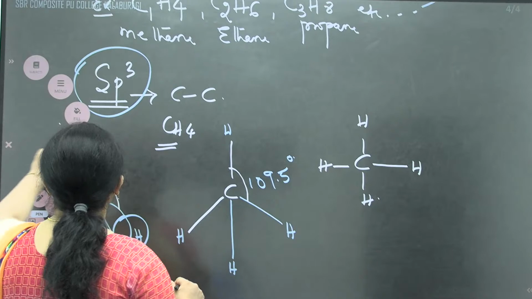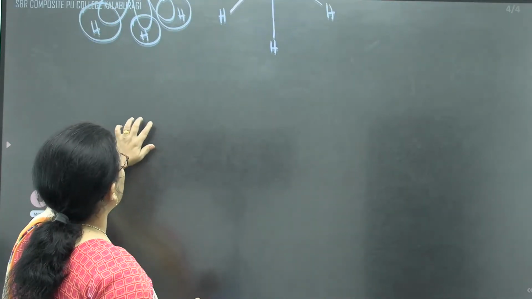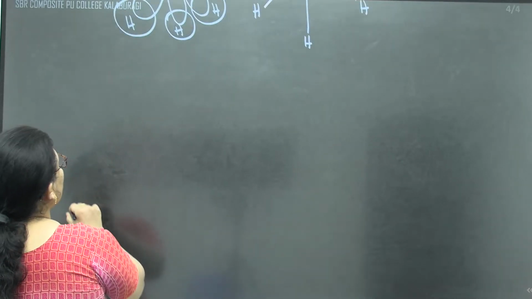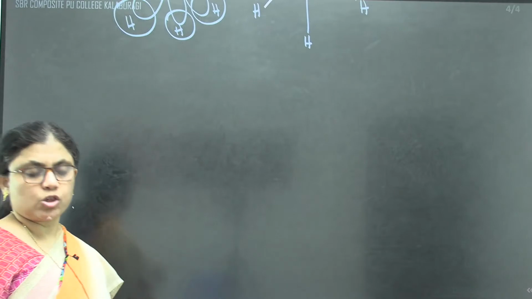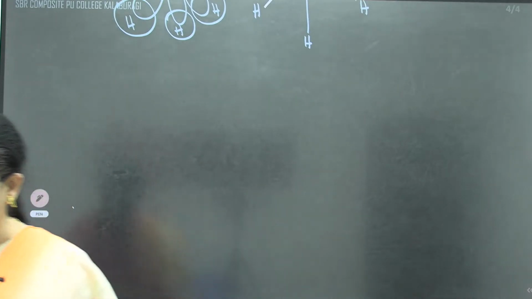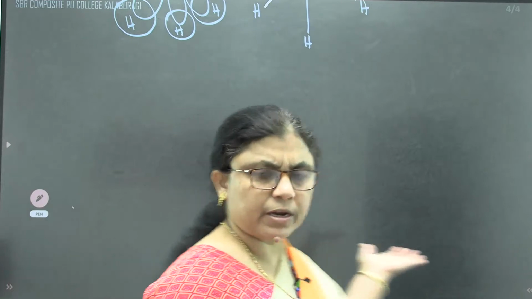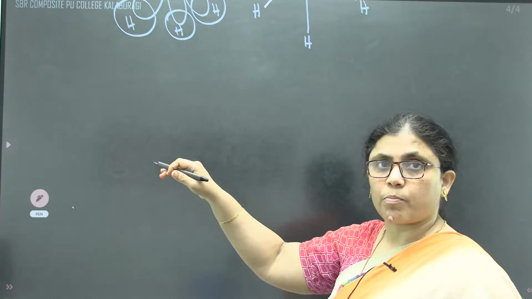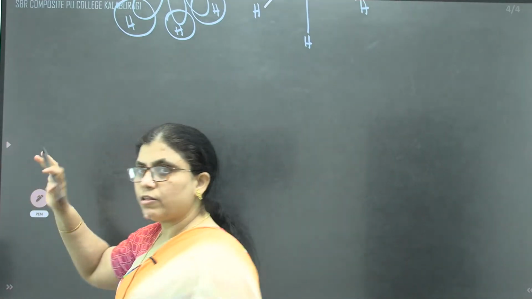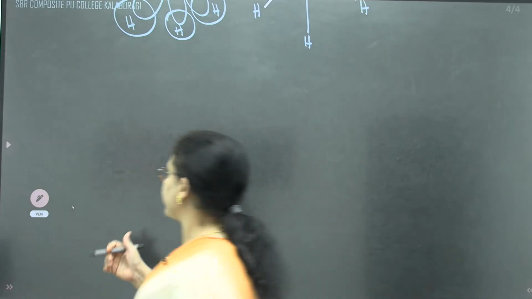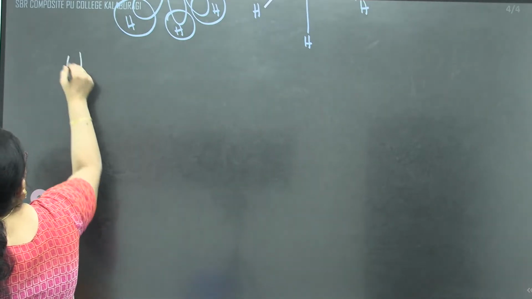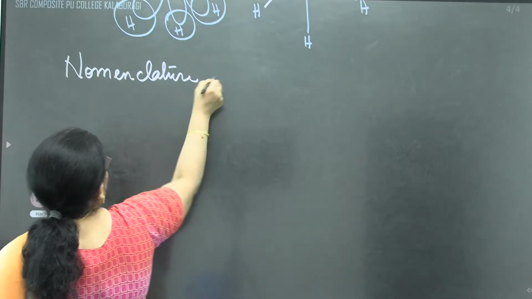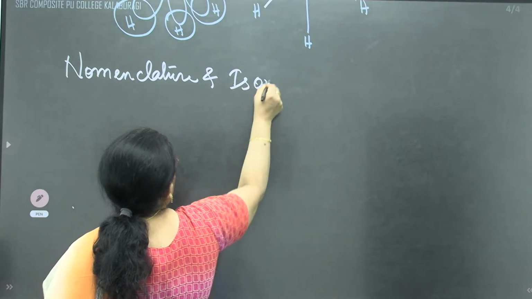Have you remembered, children? Whenever we are going to do the nomenclature of organic compounds, we said that many of the concepts related to isomerization and nomenclature we have already completed in an earlier topic. Just I'll glance here and we'll solve the question given in the NCERT text. We can write the heading as nomenclature and isomerism in alkanes.